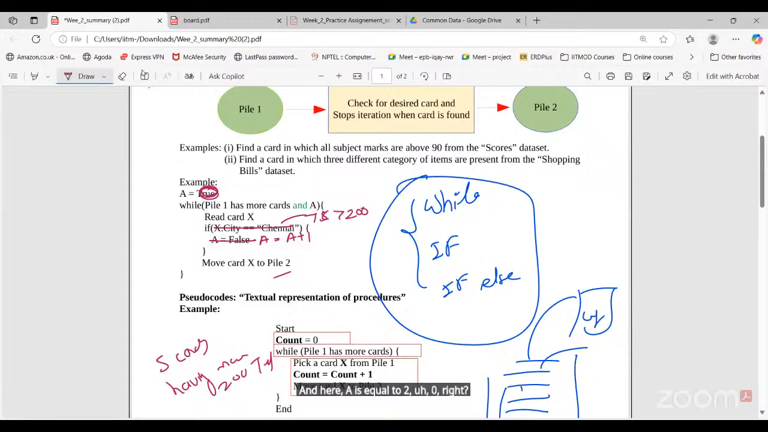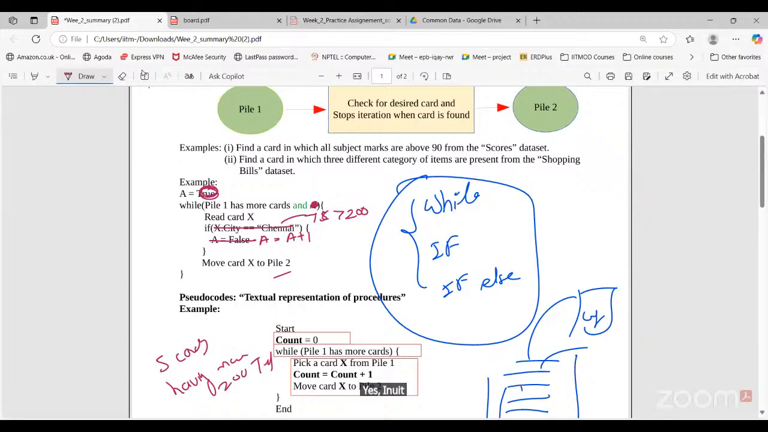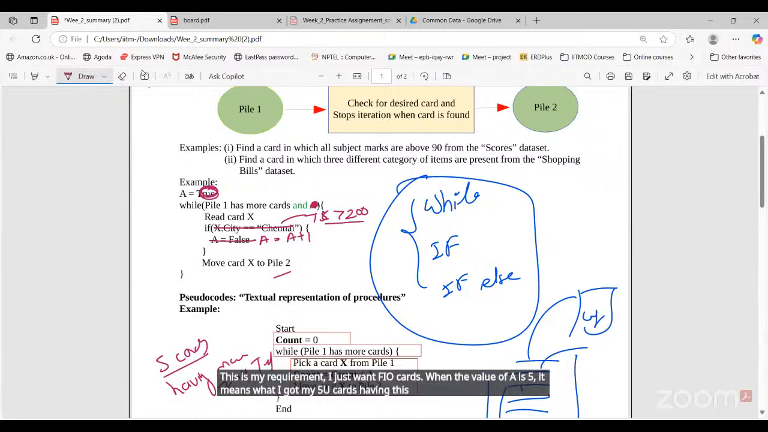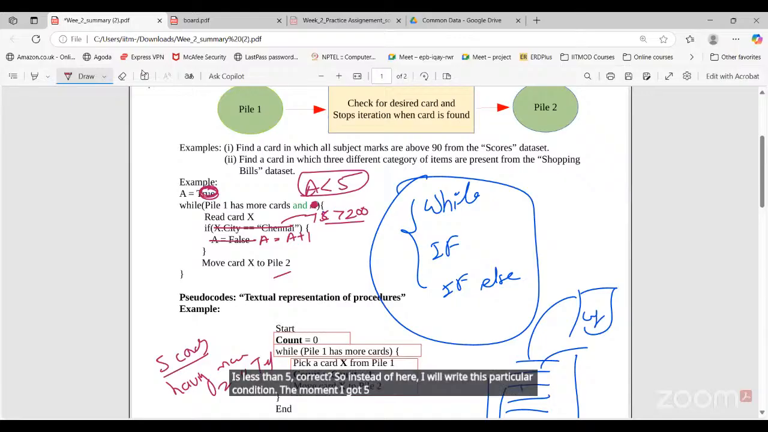Now what will happen? What condition do I have to write here instead of A? Anyone? This is my requirement: I just want 5 cards. When the value of A is 5, it means I got my 5 cards having more than 200 score. Then I need to stop the iteration, right? So here we are checking. Sir, A is less than 5. A is less than 5, correct. So instead of A, I will write this particular condition. The moment I got 5 cards having more than 200 total score, go for the next iteration.